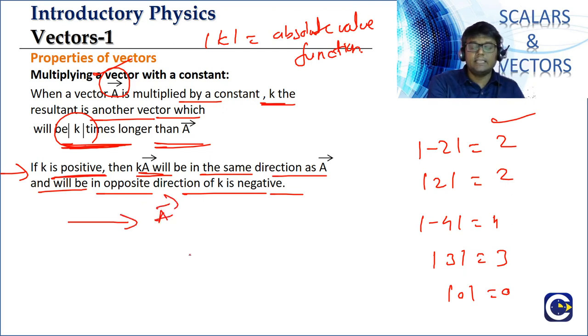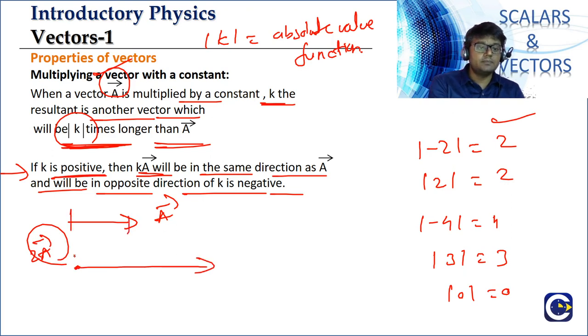Let's say there is a vector a bar. This is vector a bar. If you want to look at what 2a bar is, it will be 2 times that of a bar. We can see how we are saying 2 times. The length of the line segment will be double, 2 times a bar. And what about the direction? Direction is the same. That is what our 2a bar is.